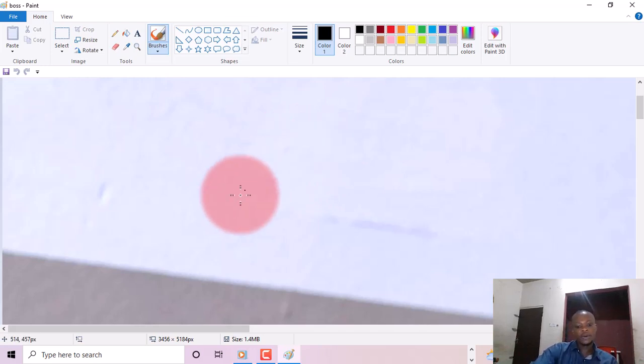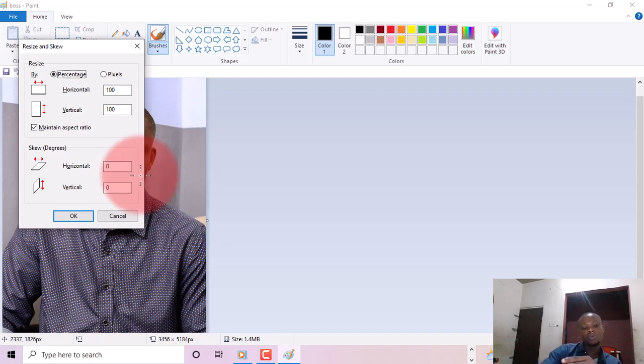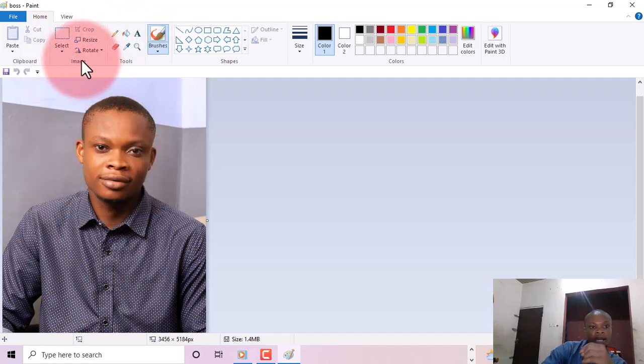So here, what I want to do now is, this passport has a size of 1.4 megabytes, so it is bigger than kilobytes, right? So I need to reduce it to at least 30 or below 30 kilobytes. Maximum should be 30 or below. So now what I'm going to do is press Control W on this program. Control W, that is W like the alphabet, right?